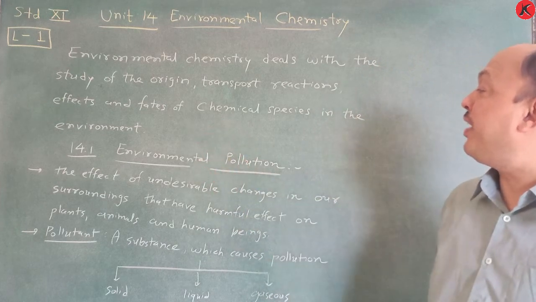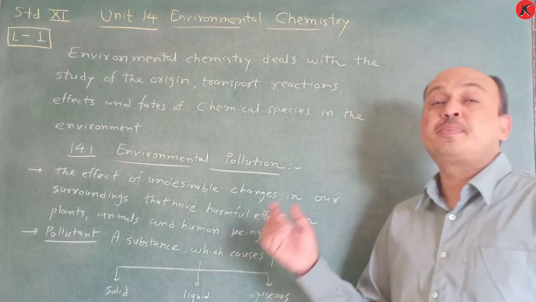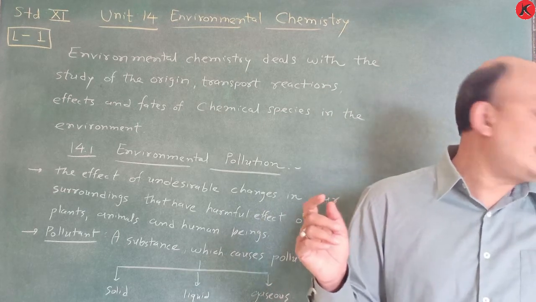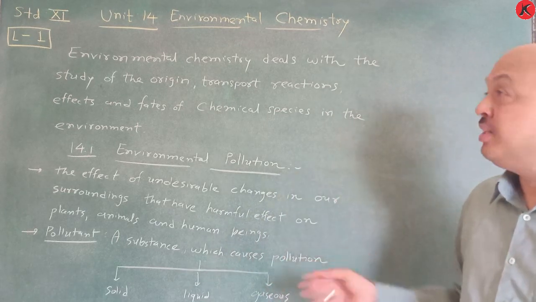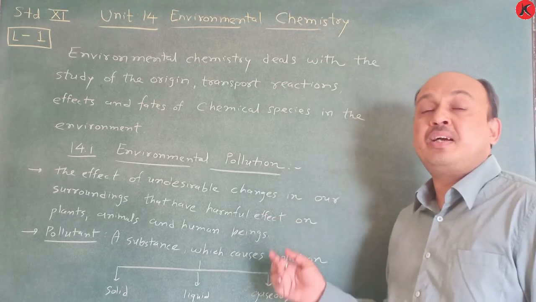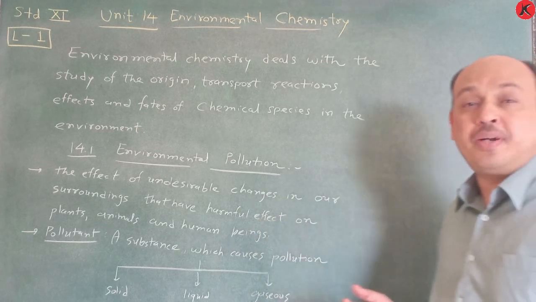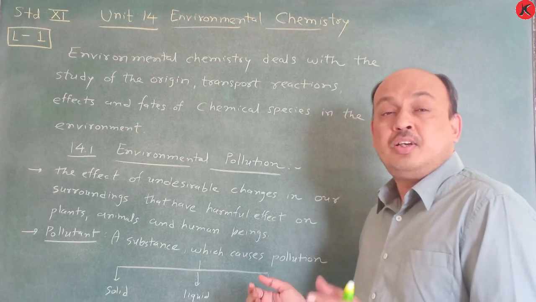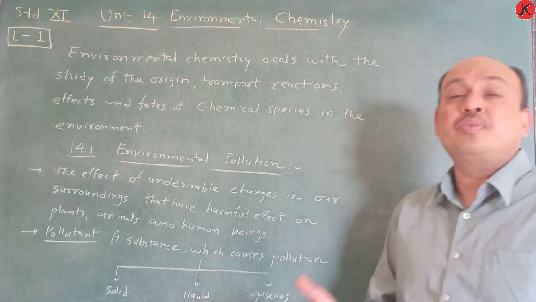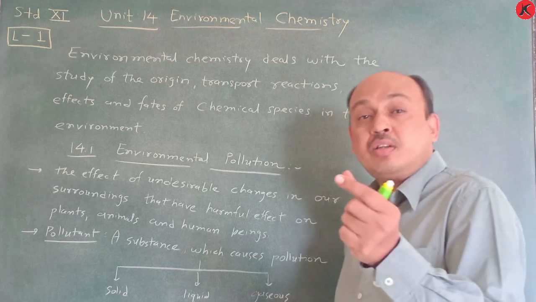So here 14.1 environmental pollution is now complete. Now we switch to the next, that is 14.2, atmospheric pollution. Take a screenshot of this. Okay, read it from your textbook and just remember this chapter is very important, because human beings have to exist on the earth.